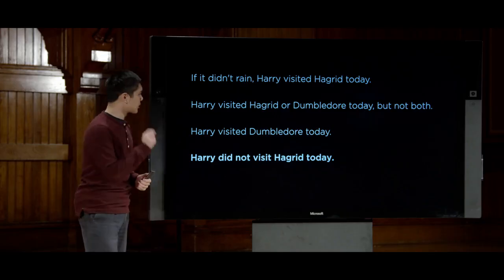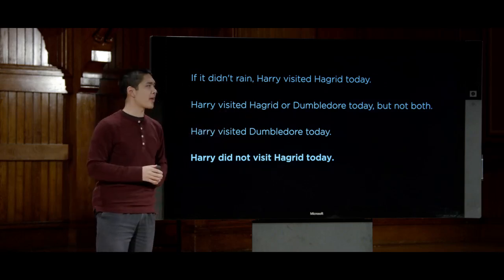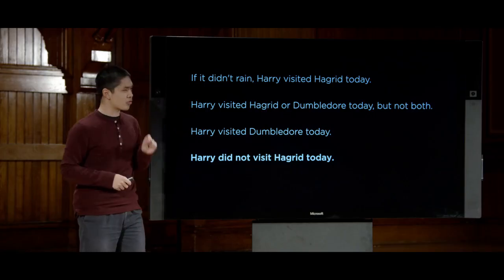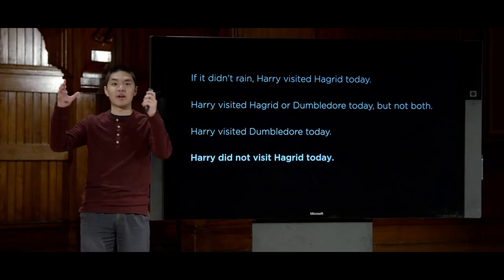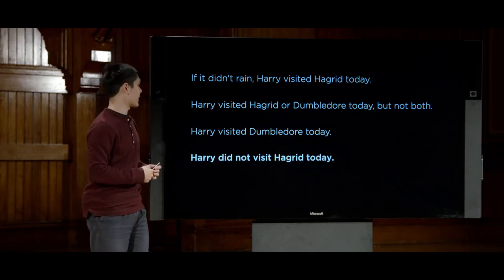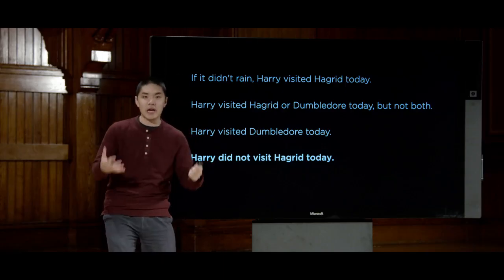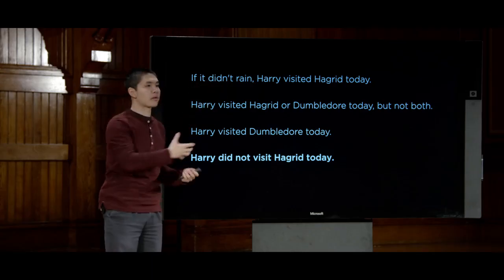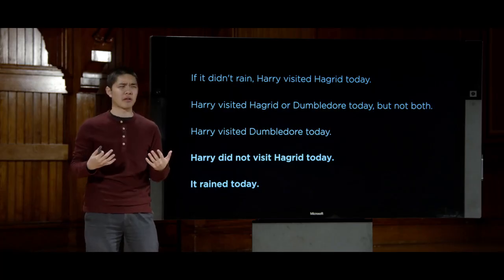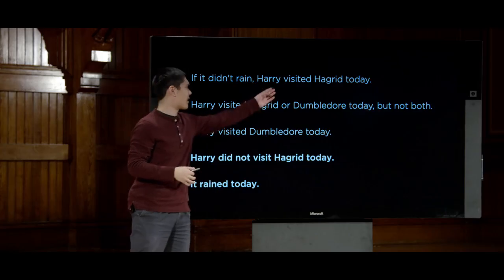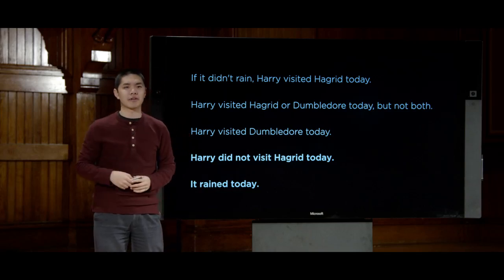But it turns out we can do a little bit better than that, get some more information by taking a look at this first statement and reasoning about that. This first statement says, if it didn't rain, then Harry visited Hagrid today. So what does that mean? In all cases where it didn't rain, then we know that Harry visited Hagrid. But if we also know now that Harry did not visit Hagrid, then that tells us something about our initial premise. In particular, it tells us that it did rain today, because we can reason, if it didn't rain, then Harry would have visited Hagrid. But we know for a fact that Harry did not visit Hagrid today.